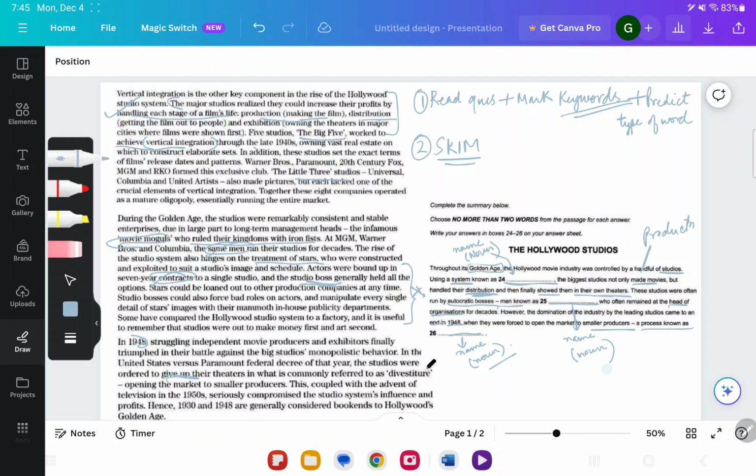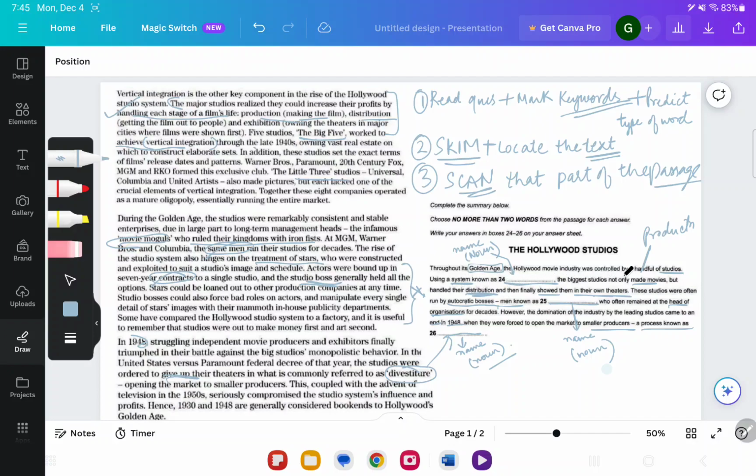Their theaters in what, because this is called divestiture. So I feel it's this, but we will finalize it once we scan it. So we skimmed and we located the relevant text which has answers. Now we'll start again and we'll start that part of the text, of the passage where I feel the answer is. Now, for the first one, I see it here.